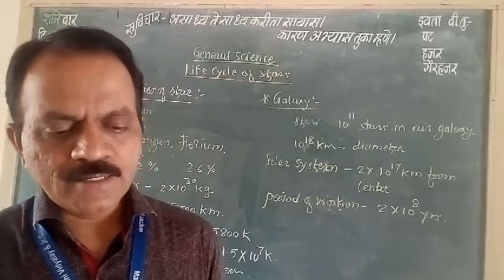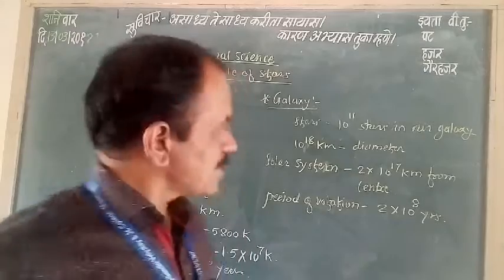Then the next is the mass of the sun. What is the mass of the sun?